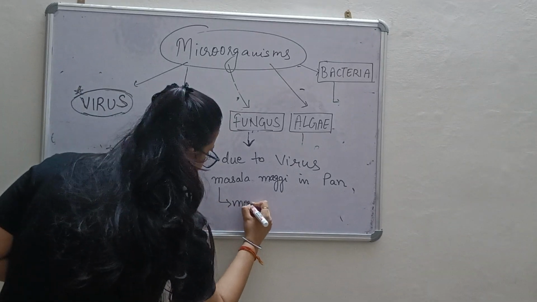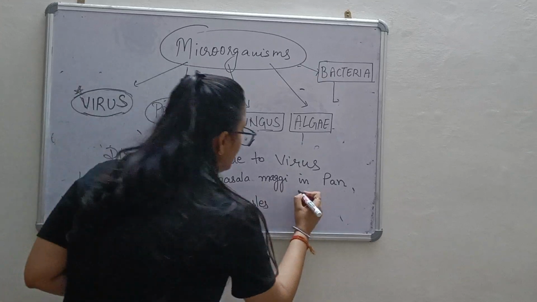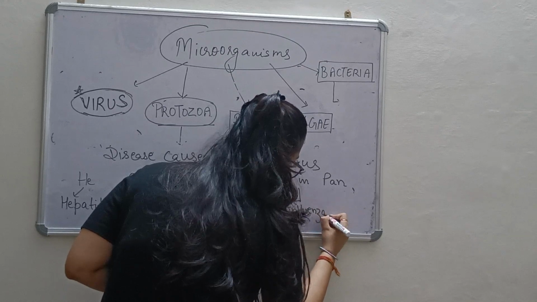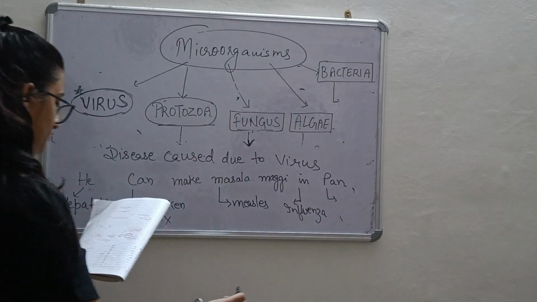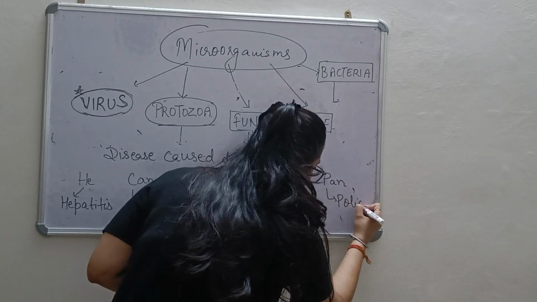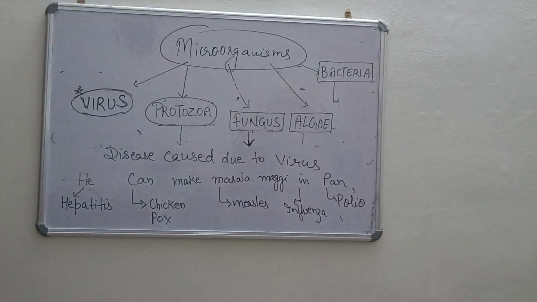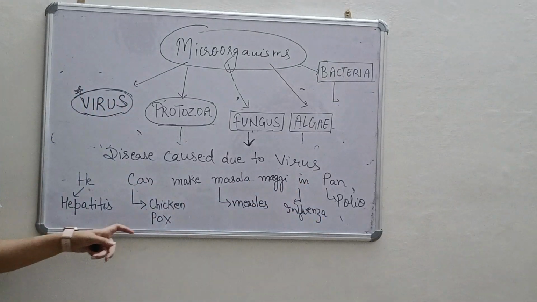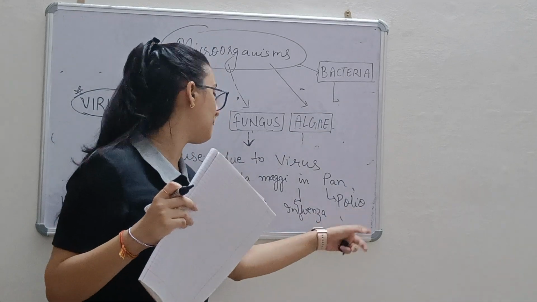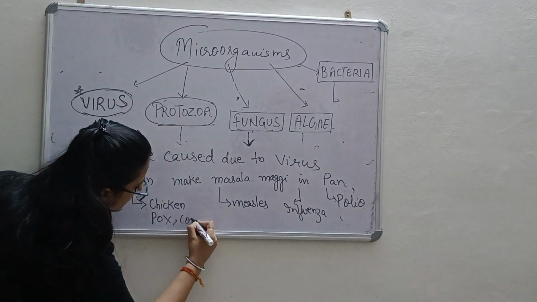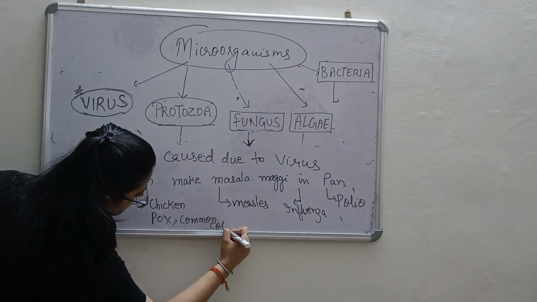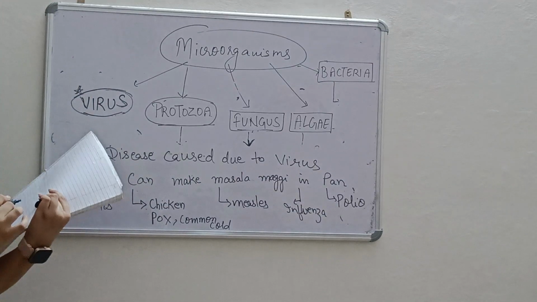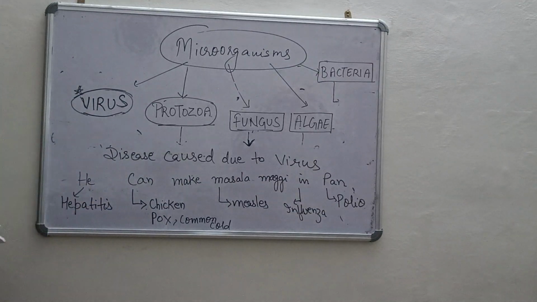From masala you can remember measles. In means influenza. P for polio. So diseases caused due to virus: he can make masala Maggi in pan. Hepatitis, chicken pox, measles, influenza, polio. Along with chicken pox there is also common cold. Common cold everyone remembers. Coronavirus from C. So these are the diseases caused due to virus.